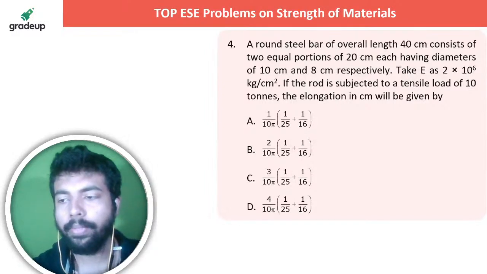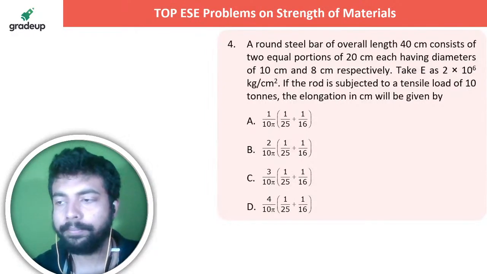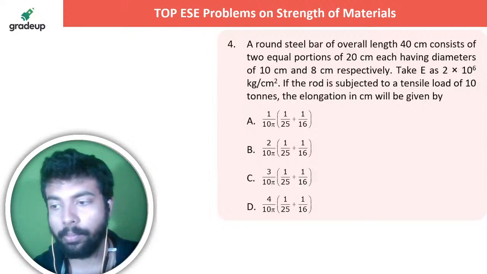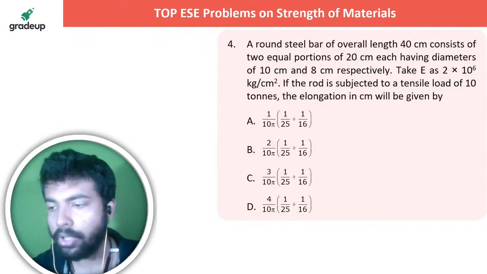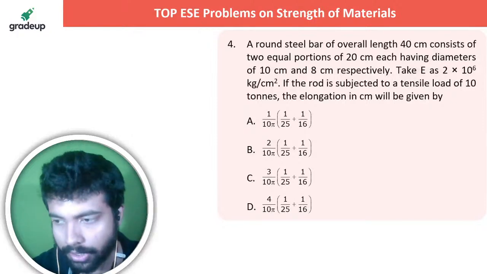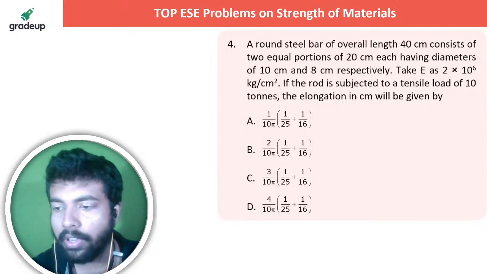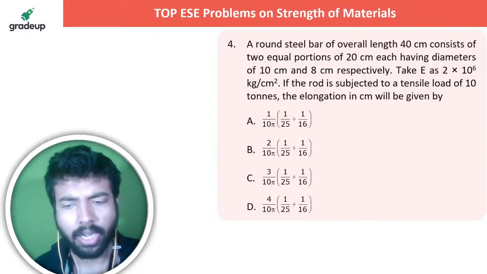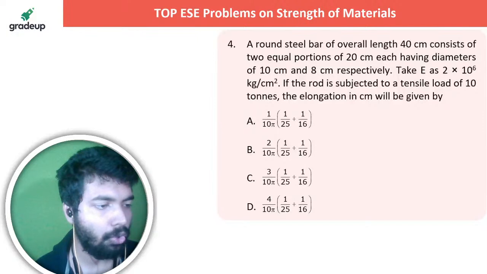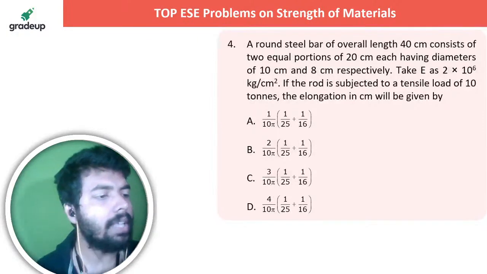What they are saying is, a round steel bar of overall length 40 centimeter consists of two equal portions of 20 centimeter each, having diameters of this and this. Take E as this one. If the rod is subjected to a tensile load of 10 tons, the elongation in centimeter will be given by. So I think everybody knows how the elongation of a particular thing is given.